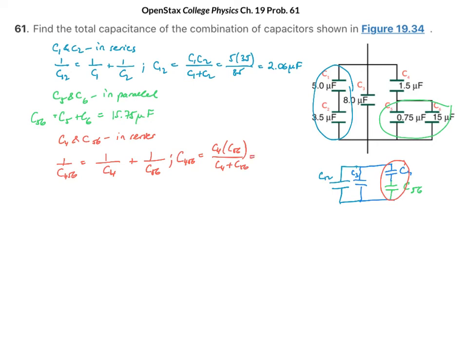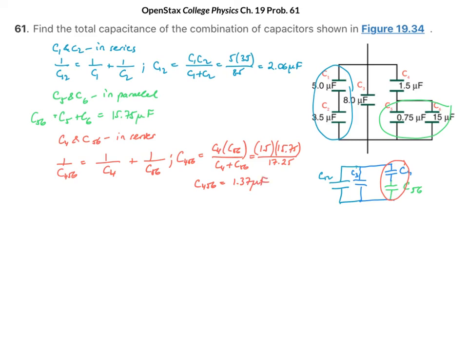So C4 is 1.5. C56 we just calculated was 15.75, divided by 17.25. So C456 is 1.37 microfarads.